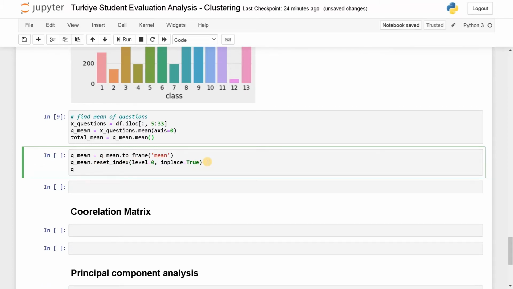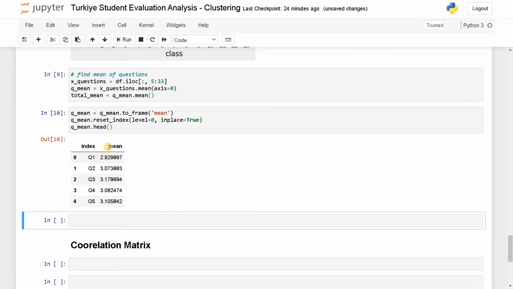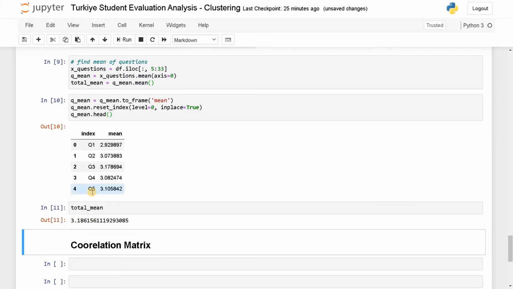Now let's display the mean. So q_mean.head. This is the index, and these are the means. For q1, this is the mean. For q2, this is the mean. Let's display the total mean. So the total mean of means is 3, as we already explored before. So the average rating that the students gave is 3.